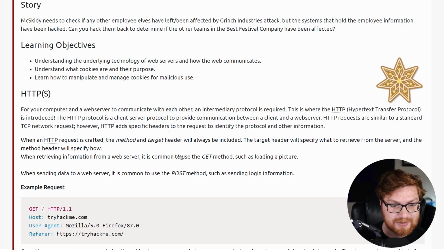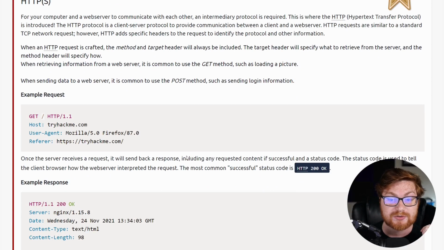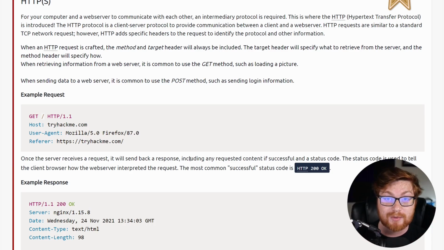When retrieving information, it's common to use the GET method, such as loading a picture. And when you send data to a web server, it's common to use a POST method, such as sending login information, like you trying to log in and authenticate to use this website. Or you're uploading your profile picture, or you're changing your profile description.